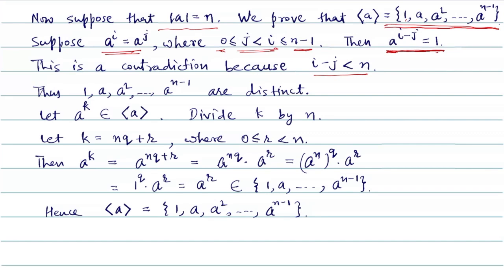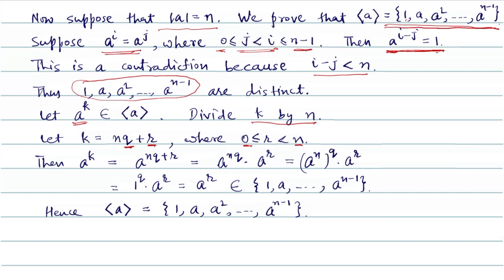So we have proved that these powers are distinct, but we have to show that these are the only powers of a. So let us take another power of a, say a to the power k. We can divide k by n. There will be some quotient q and some remainder r, and of course the remainder can be either 0 or it will be less than n.